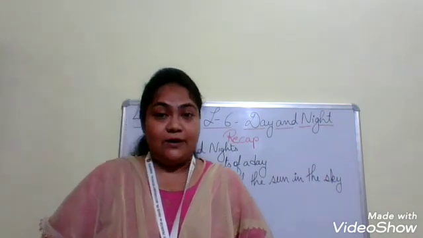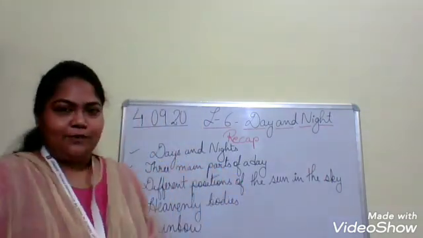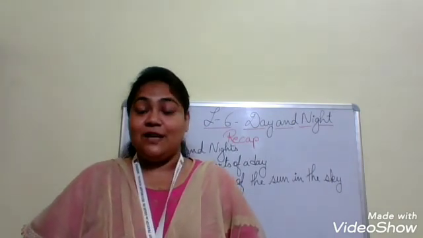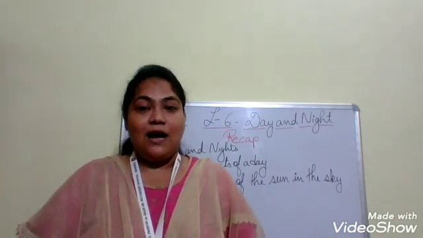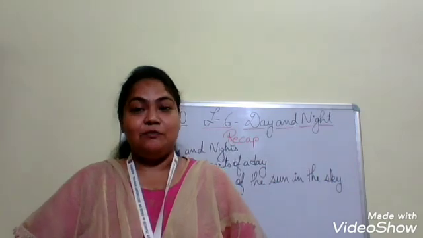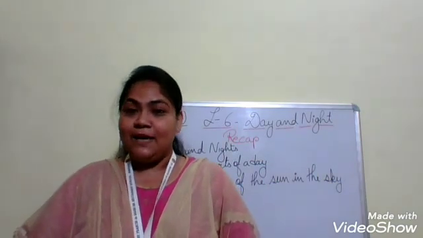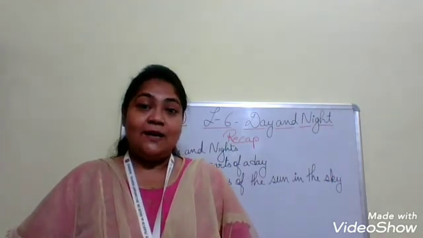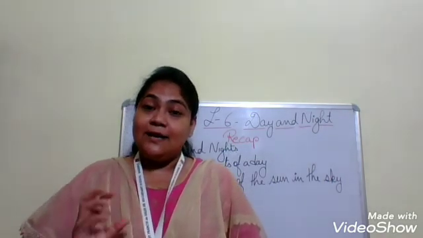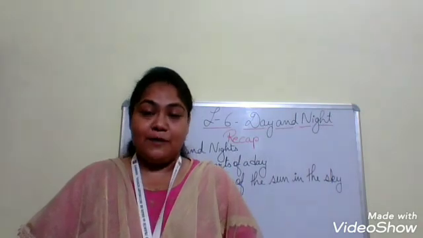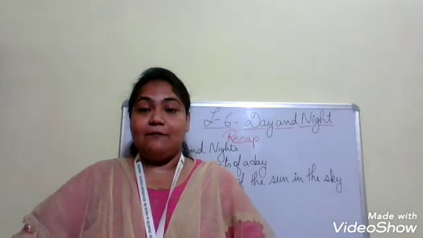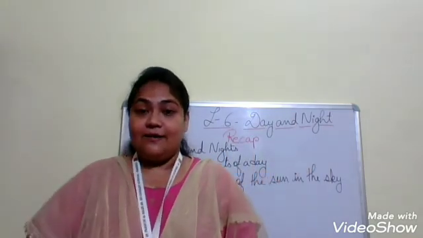And last we have learned about the rainbow, isn't it? Children, we have learned about the rainbow and you have done the coloring also of the rainbow. I have checked the copies. Yes children, beautiful rainbows you have made. And the rainbow, when do you find a rainbow? When it is raining and when the sunlight falls on the raindrops. Remember, when the sunlight falls on the raindrops, we are able to see the rainbow.